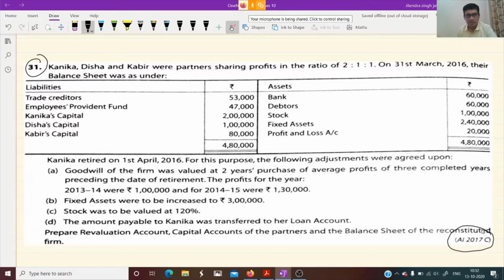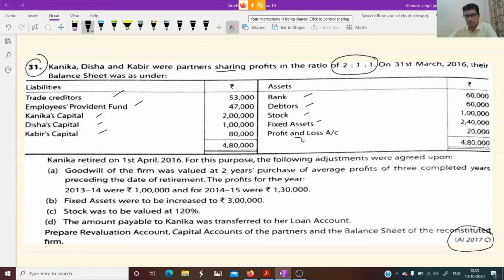Kanika, Disha and Kabir were partners sharing profit in the ratio of 2 is to 1 is to 1. On 31st March 2016, their balance sheet was as under. Trade creditors, EPF and capital of all three partners are given. Normal items are given: bank, debtors, stock, fixed assets.